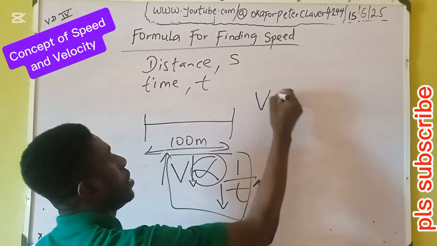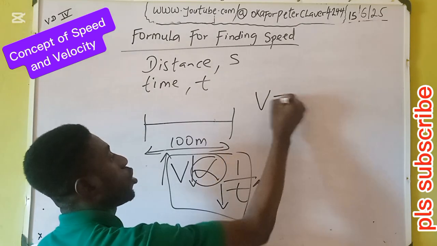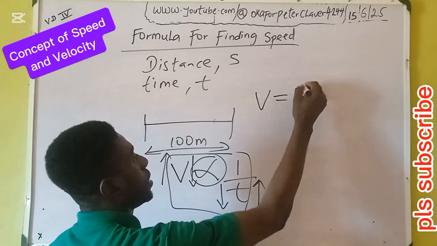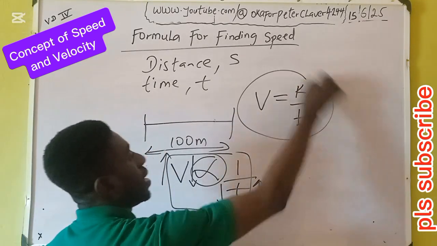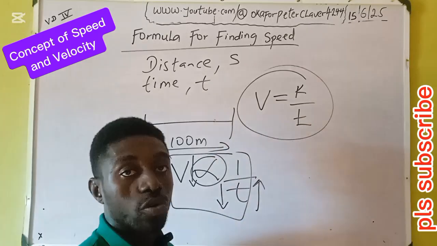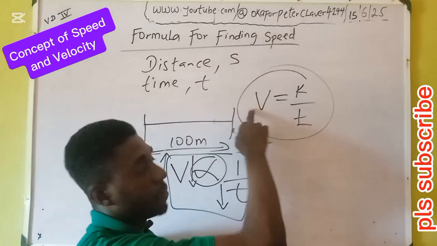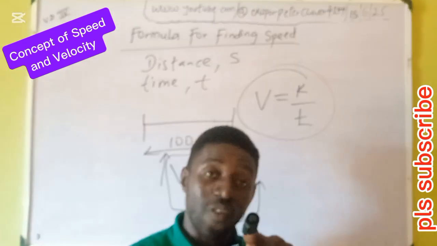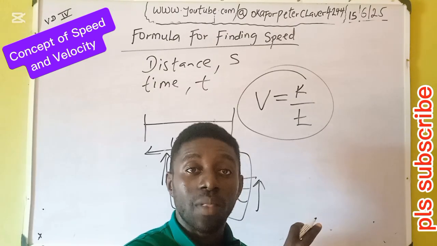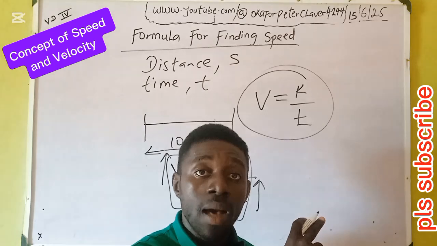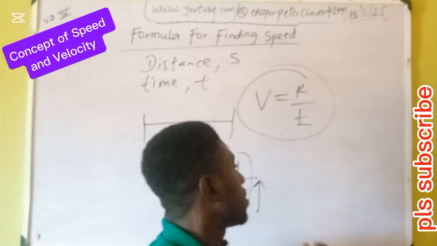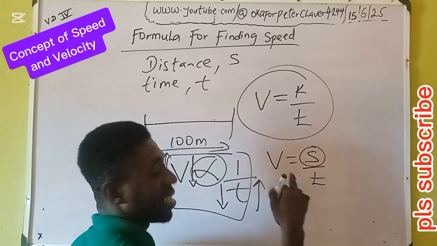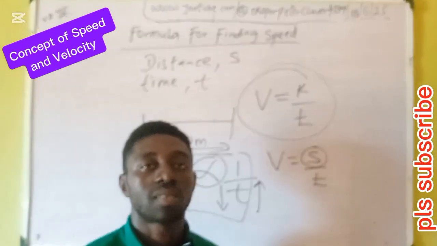So I'll have V, then change the variation sign to equal, then introduce a constant, K. K times 1 is K, all over t. This is now a mathematical equation where V stands for speed, t for time, K for constant. Do not forget, in this scenario, we know our constant, and that's distance. Therefore, I can say V is equal to x over t, where x stands for distance.